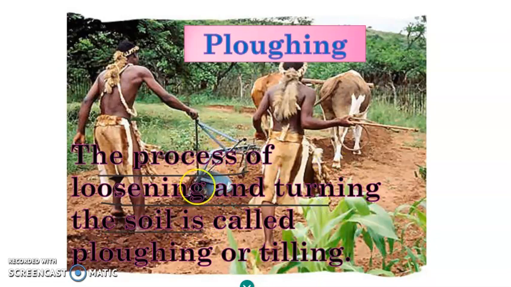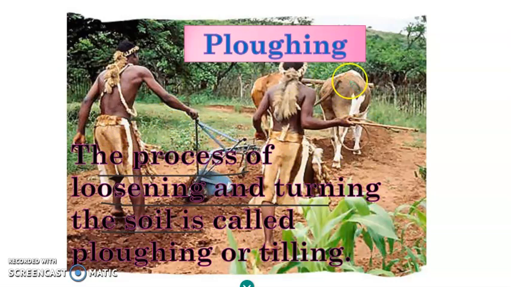The soil in which they are going to farm may contain many big lumps of soil, many stones, and the soil may be hard because of which it cannot be used for farming. So what do they do? Before starting farming, they will loosen the soil.